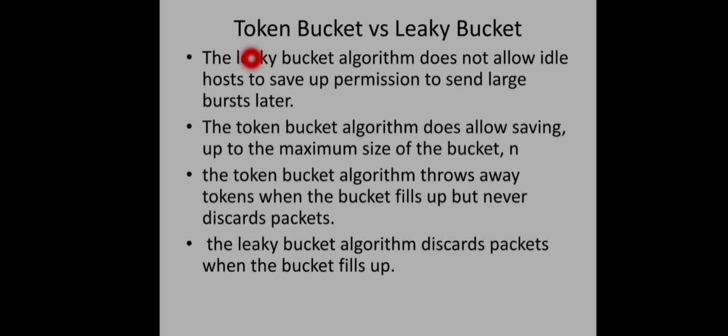If we compare this token bucket algorithm with leaky bucket algorithm, the main difference is that the leaky bucket algorithm does not allow an idle host to save up permission to send large bursts later, right? Suppose the host is idle now, the corresponding clock ticks are simply wasted. Nothing will be done. But later, if there is heavy traffic, then also only a constant rate of data can be sent. But in case of token bucket algorithm, a new token is generated in every delta t interval, right? So if the host is idle now, those tokens will be there in the bucket. If there is a heavy burst later, those tokens can be captured, and the corresponding packets can be sent using these idle period tokens, right?